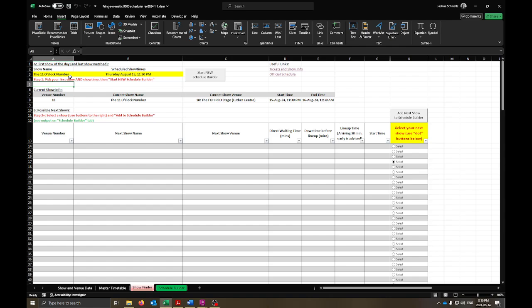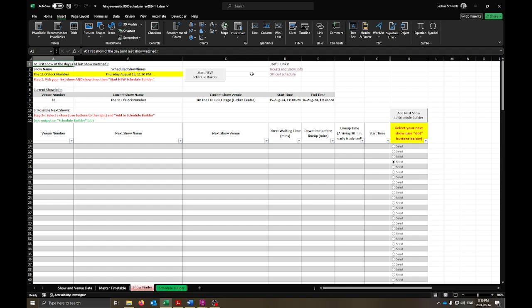it, so you will need to use a PC, or a Mac with Excel on it that supports macros, and enable macros in the file. There is nothing malicious in there. It's basically just there to help you walk between venues. And I haven't found a way to do that with spreadsheet logic versus macros. So who cares about all that? I just want to go to the Fringe.